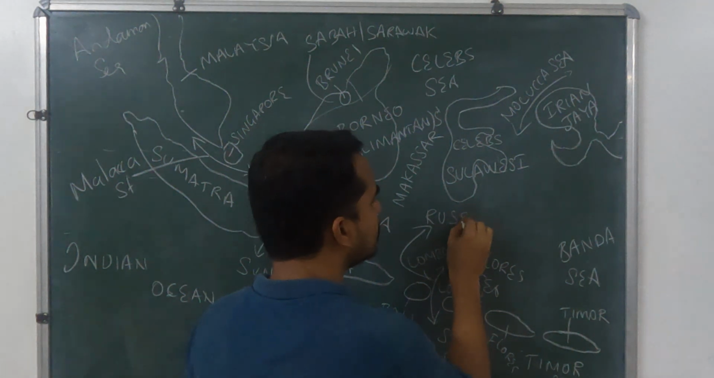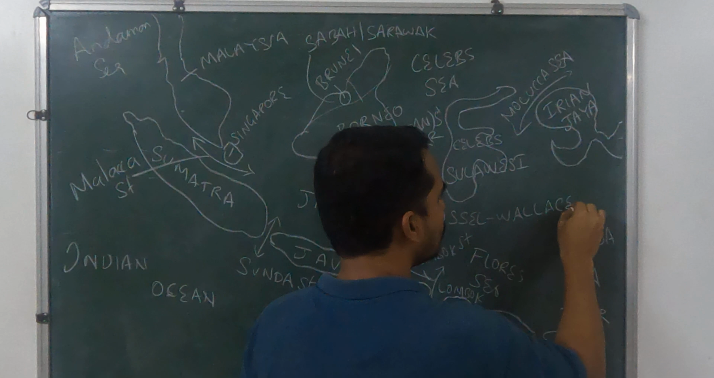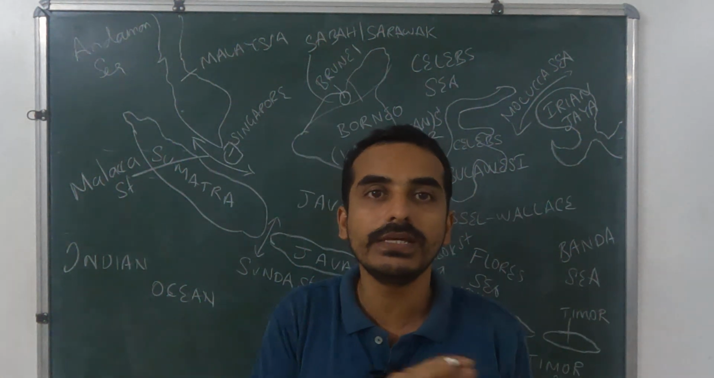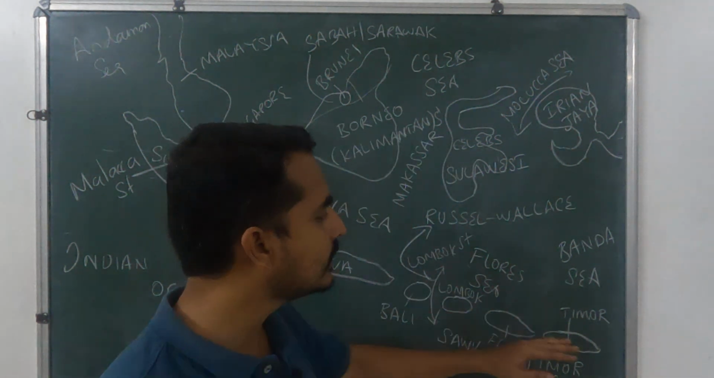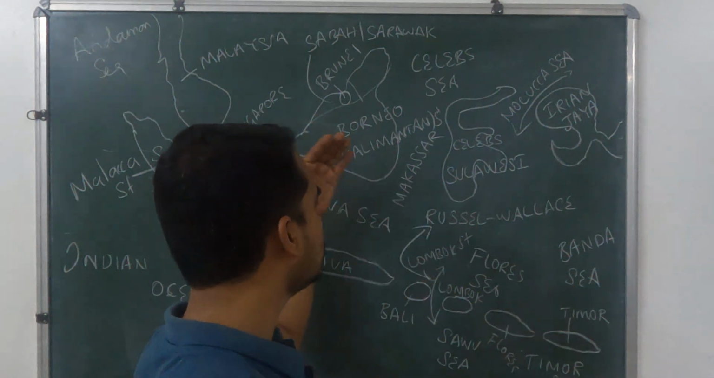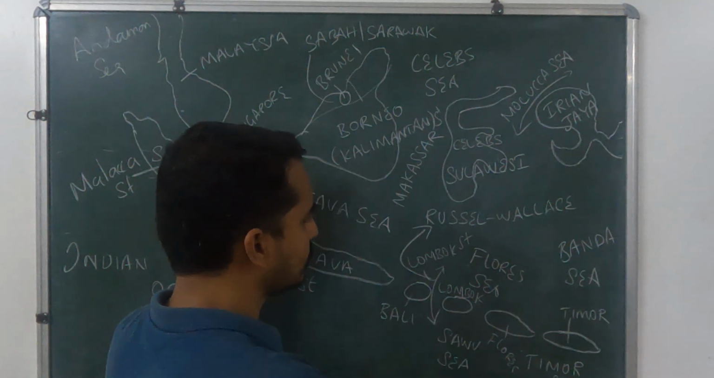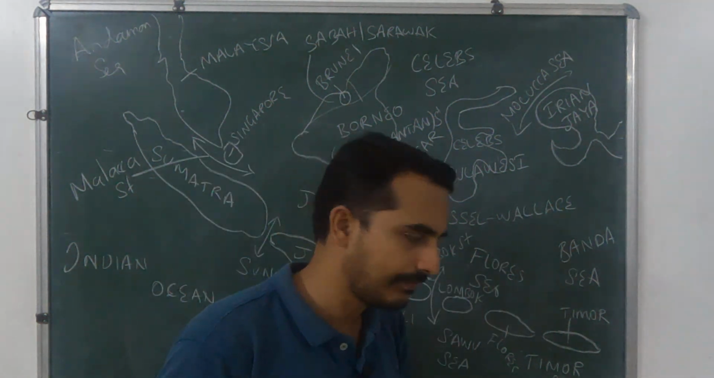So it is a biological divide actually, and the line is called Russell-Wallace, after the contemporary of Charles Darwin, because it separates two major ecozones, the Indo-Malay ecozone and the Australasian ecozone. The species found in Australasia are not found in the Indo-Malay Peninsula. So it separates the species and the ecosystem here. That's why this line is called the biological divide, Russell-Wallace line.